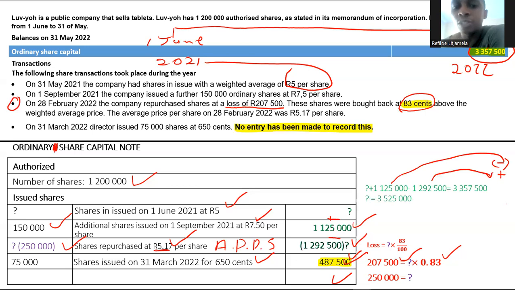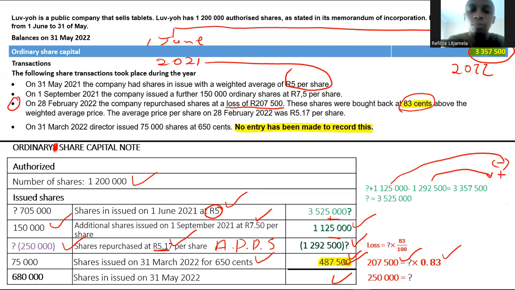And once you have the share capital at the beginning of the financial year, you just take that share capital, you divide it by the average price per share, and then it will give you the number of shares that were issued at the beginning of the year. Now, when you take 705, add it with 150,000 minus 250,000 plus 75,000, it will give you 680,000. That will be shares in issue at the end of the year.